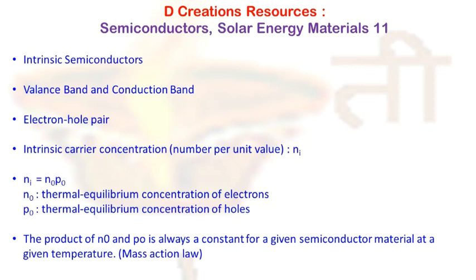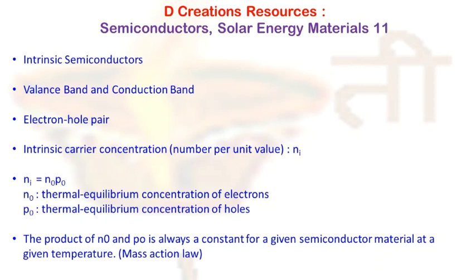Now, when the temperature is 0 Kelvin, the valence band is filled with electrons and the conduction band is completely empty. As the temperature starts increasing, some of the valence bonds will be broken, and as a result, electrons will become free. In this process, the thermally excited electrons get enough energy. When you say enough energy, you are thinking of energy in terms of the band gap.